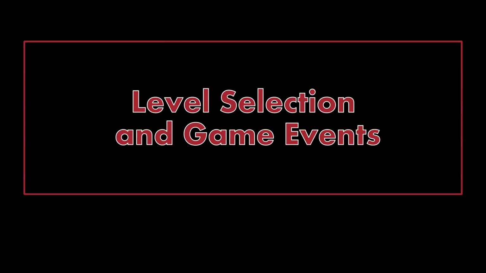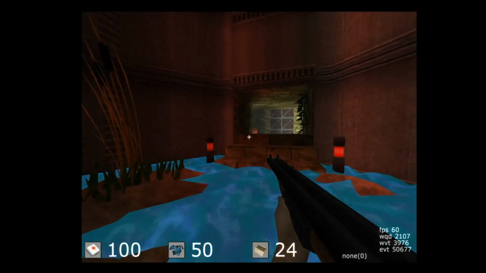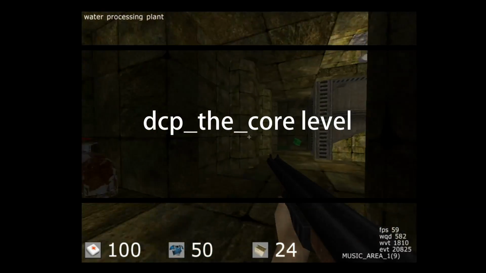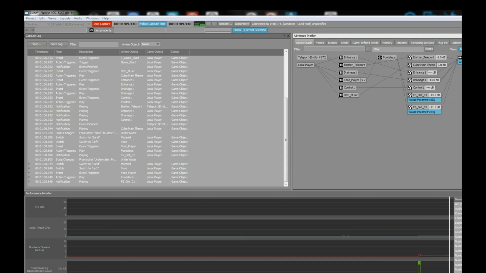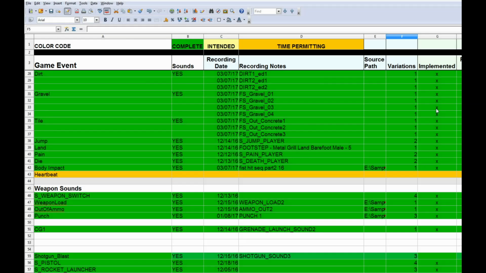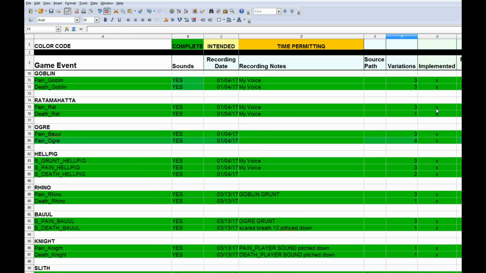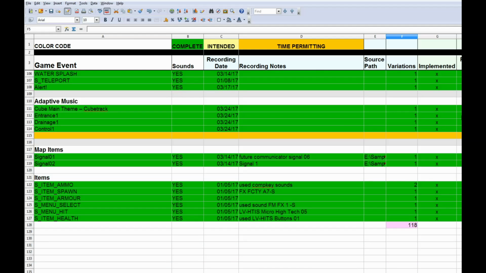The first thing I did for this project was decide which sounds I wanted to create and implement into the game, and also what level of the game I wanted to use for my demo. Using the DCP the core level, I first observed the game events triggered by the game engine in Wwise. After tallying the events observed in the game, I created an extensive asset list of proposed sound effects and music that I wanted to create and implement into the game. In all, around 120 total sound effects and variations were implemented into the game.